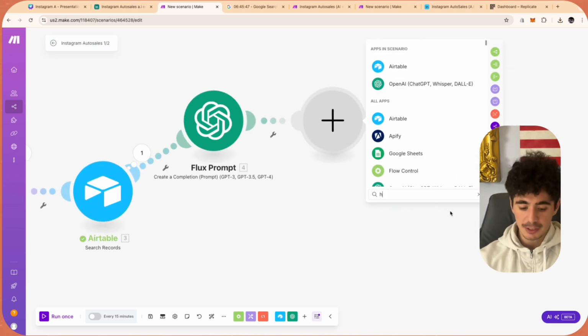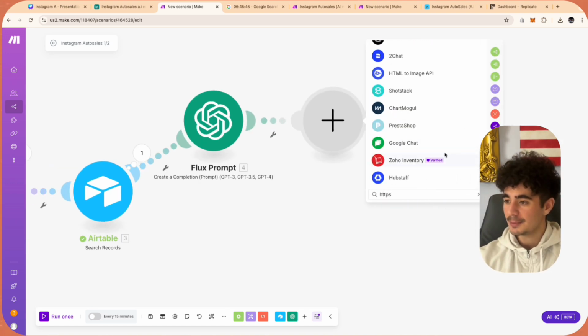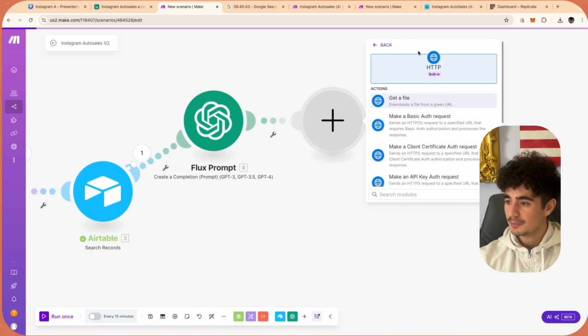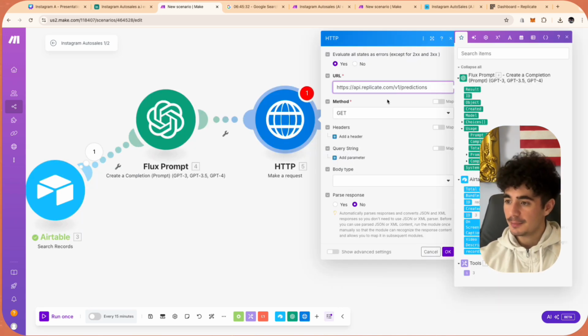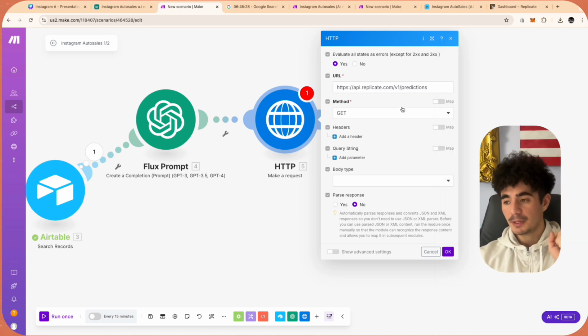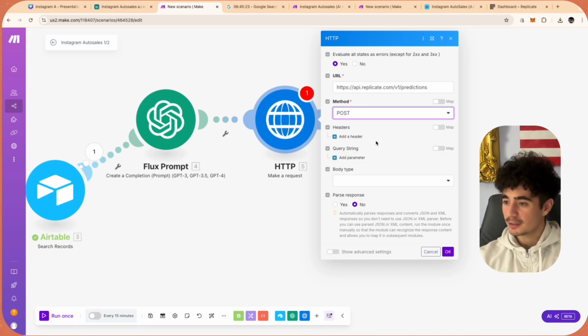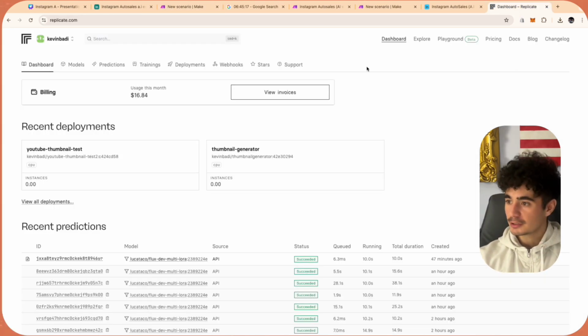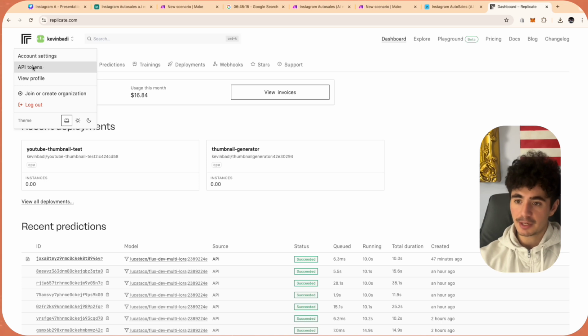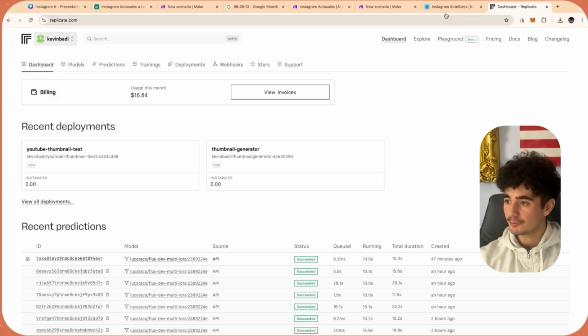What we're going to do here is make a request to that API. So we're going to go HTTP, make a request, and the URL that we're going to be sending this to is api.replicate.com/v1/predictions. Since we're going to be putting this onto their website, we need to send this as a POST method. Now, the other thing you have to do is add in your API keys. When you're in Replicate, you can just go to your account and go to API tokens, and you'll be able to find that really quickly.